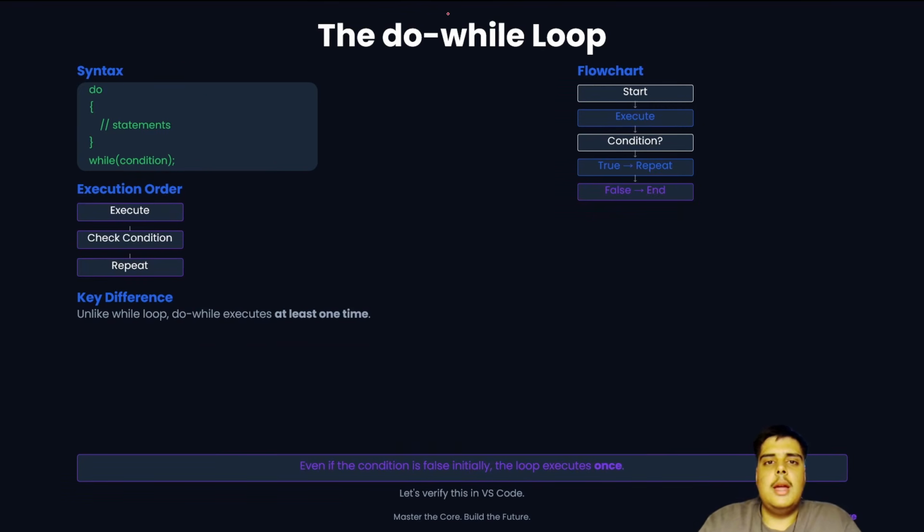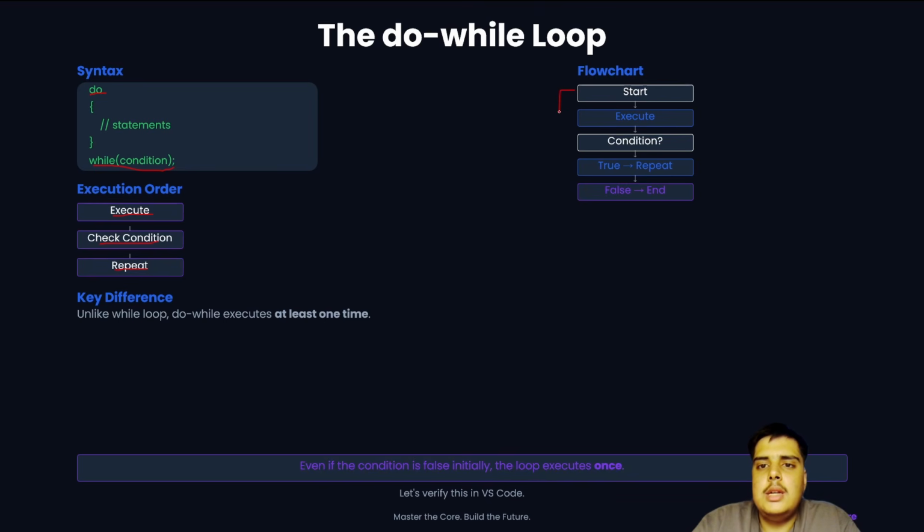Coming ahead, the do while loop; many questions are done from this. The do comes first with the statements in it, and the while condition is given just after. While writing the while condition, there are no statements below while. All the statement work is done in do. So: execute, check condition, and then repeat.